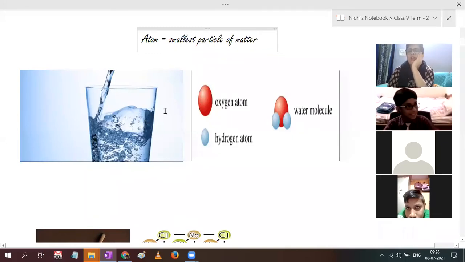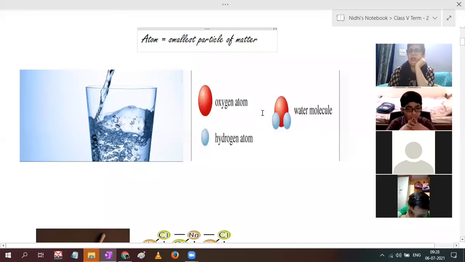Now, in this glass of water, you can see two kinds of balls, one red and one blue. The red one is the oxygen atom, because water is made up of hydrogen and oxygen. So this single one is your atom. The blue one is hydrogen.